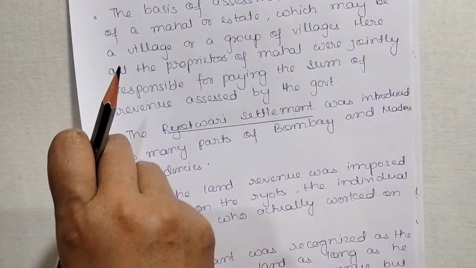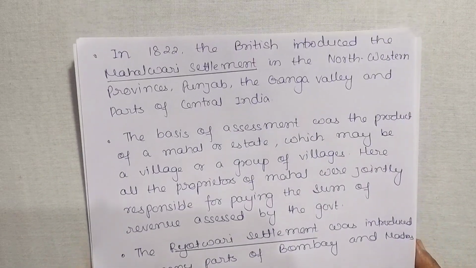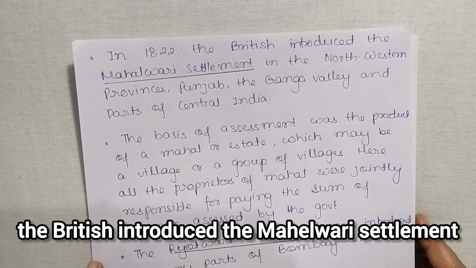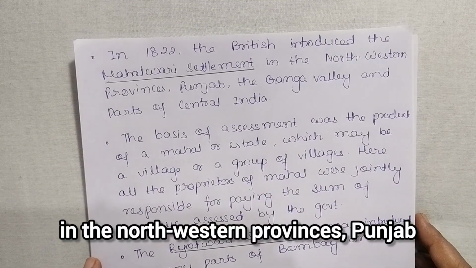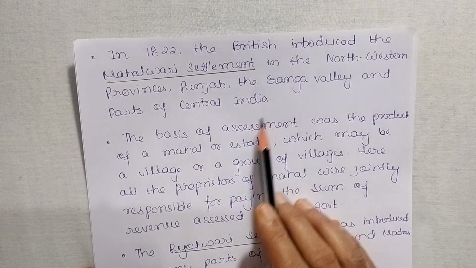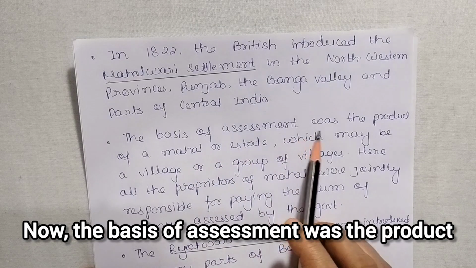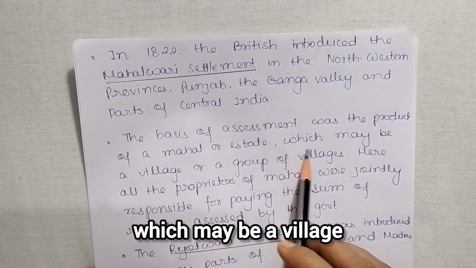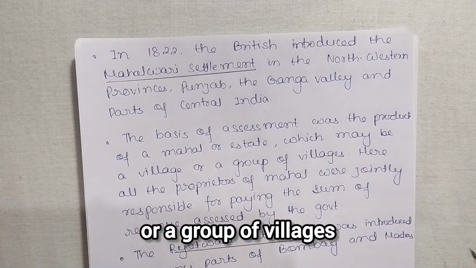Now, secondly, in 1822, the British introduced the Mahalwari settlement in the northwestern provinces, Punjab, the Ganga Valley and parts of central India. Now, the basis of assessment was the product of the mahal or estate, which may be a village or a group of villages.